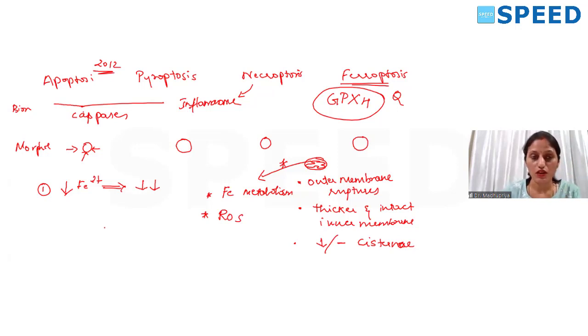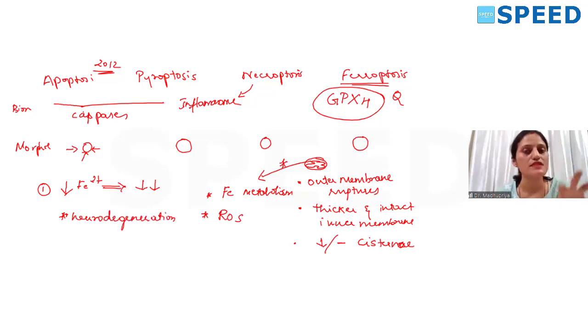What impact it has in physiology, for example, in apoptosis we speak about embryogenesis, those concepts we don't know, but its role is proved in neurodegenerative disorders.